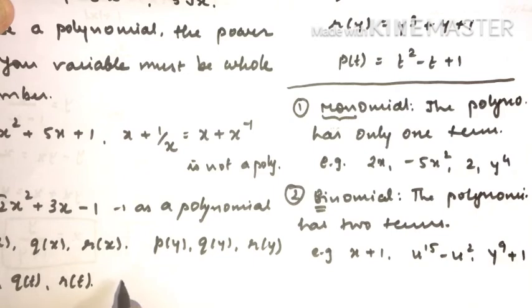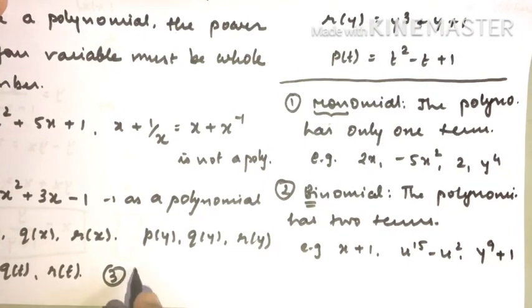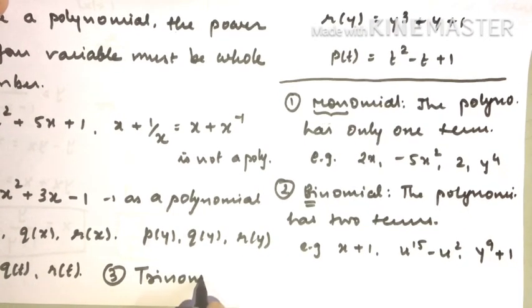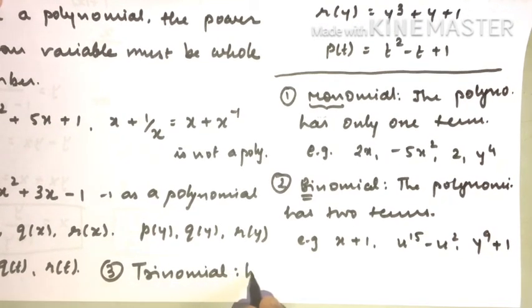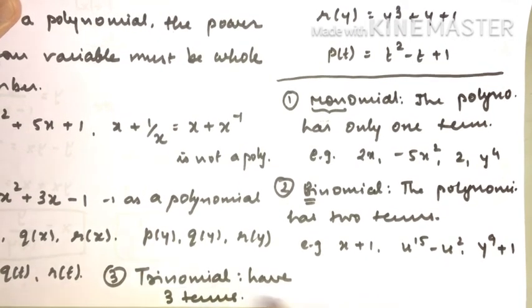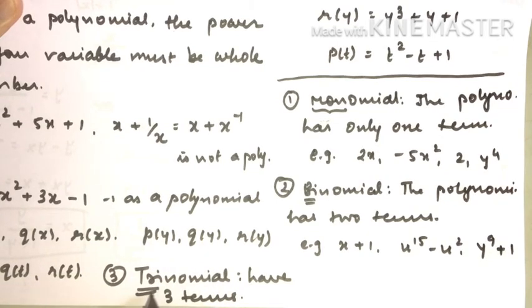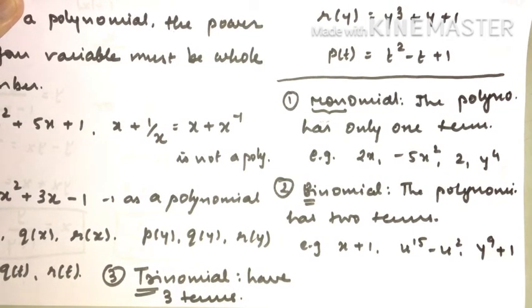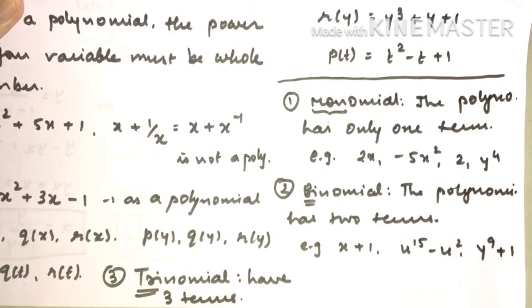Similarly, we have one more type. We call it, I'm writing it over here a little bit, a trinomial. What does trinomial mean? It must have 3 terms. A polynomial with 3 terms is called a trinomial. Why trinomial? Because tri stands for 3. Just like a triangle has 3 sides, here we have 3 terms.